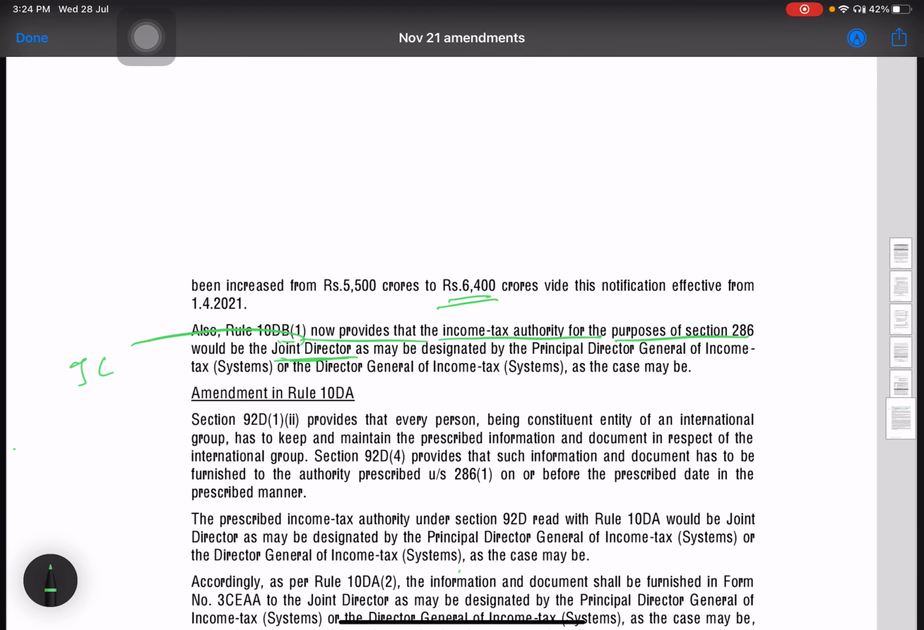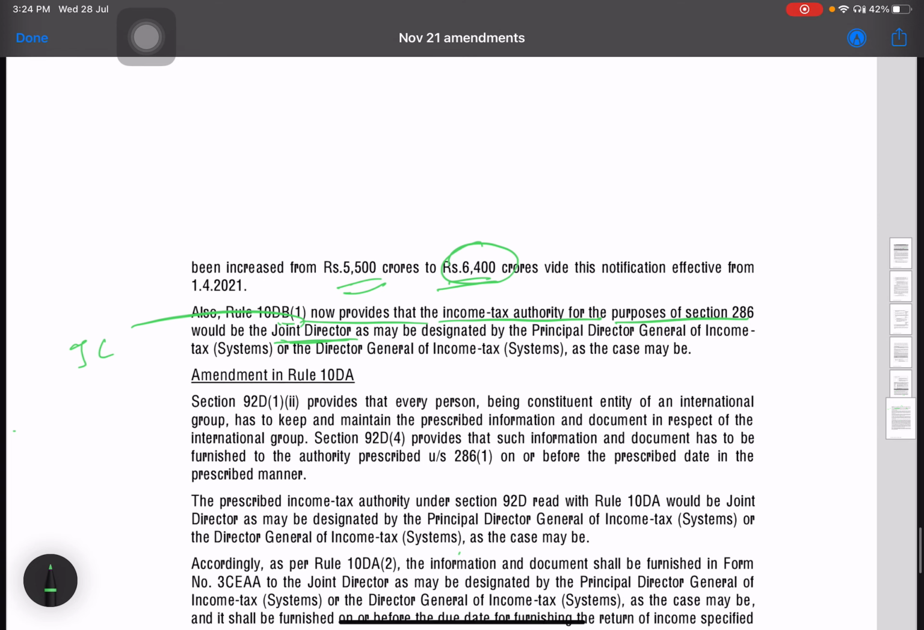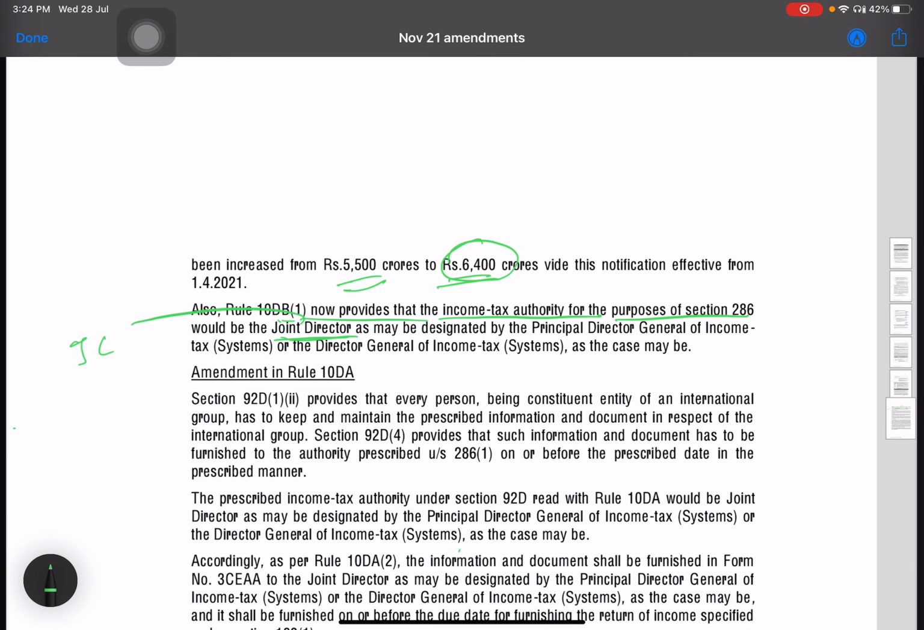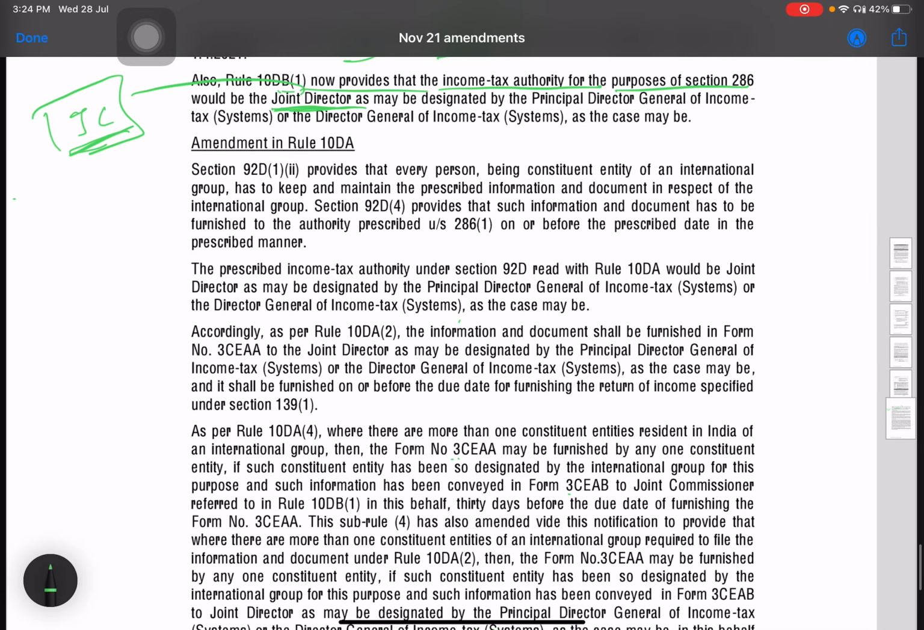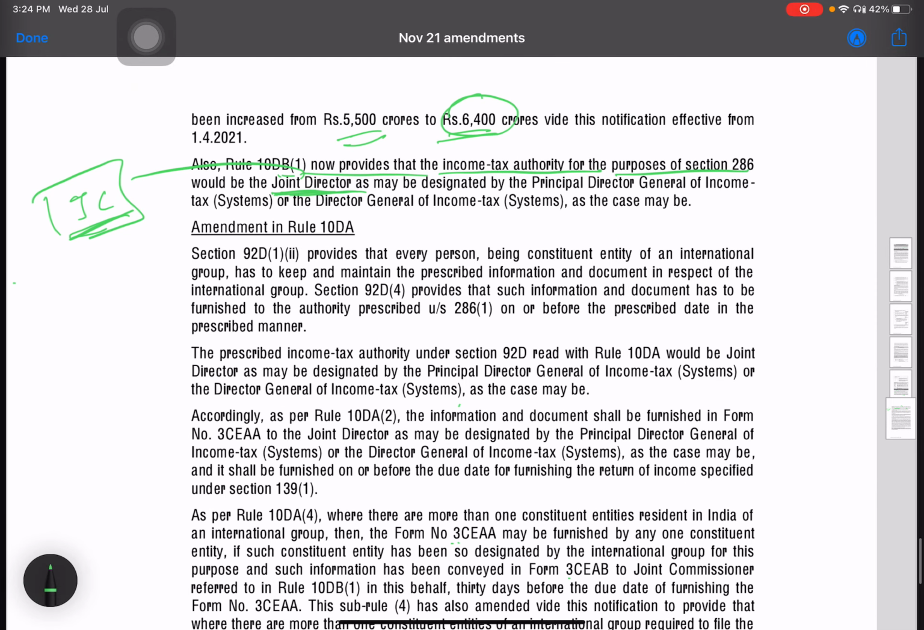So first, the threshold limit of the group revenue has been changed from 5500 to 6400 crores, and the authority for section 286 is now joint director. Earlier this was joint commissioner. Okay, so the next amendment is in rule 10DA.